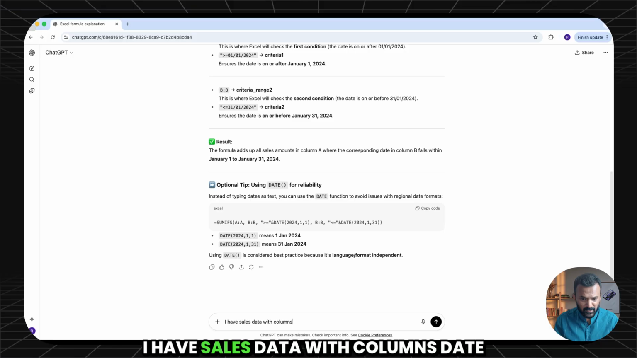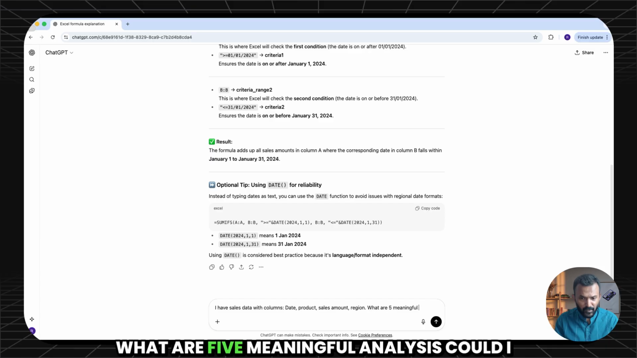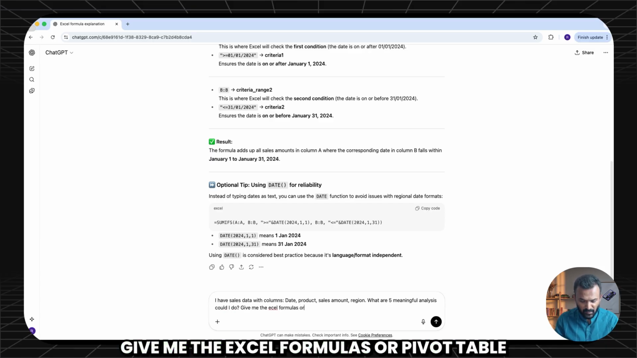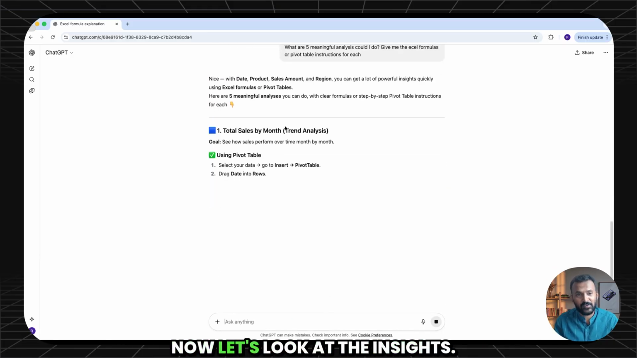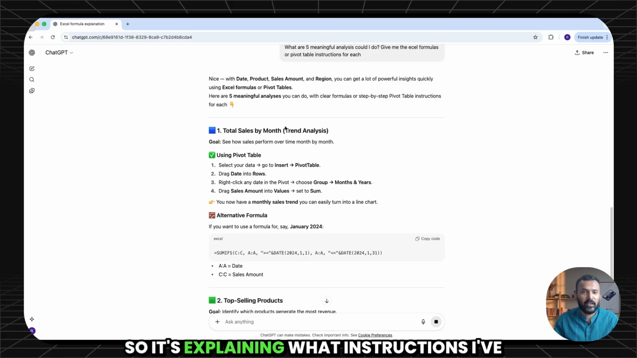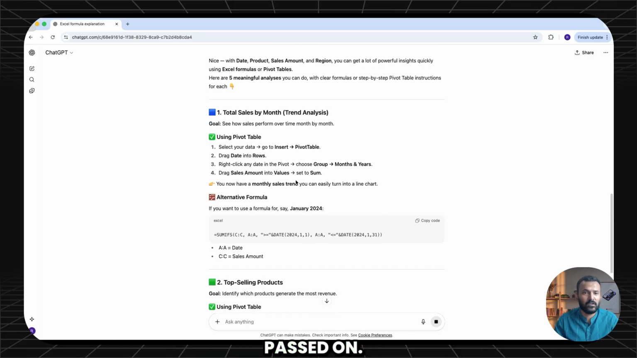I have sales data with columns date, product, sales amount, and region. What are 5 meaningful analyses I could do? Give me the Excel formulas or pivot table instructions for each. Now let's look at the insights. So it's explaining what instructions I've passed on.